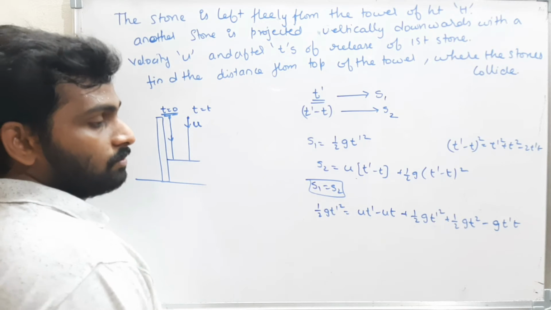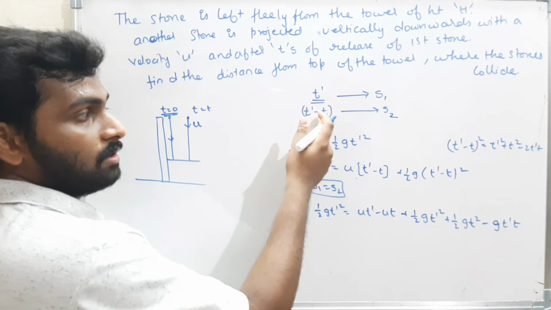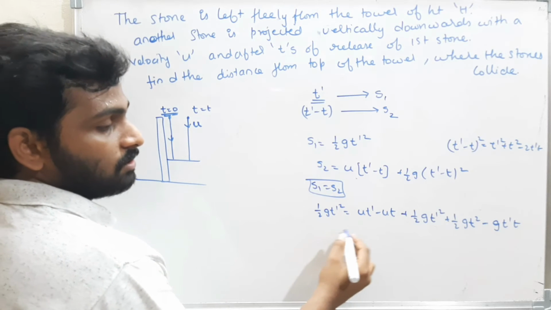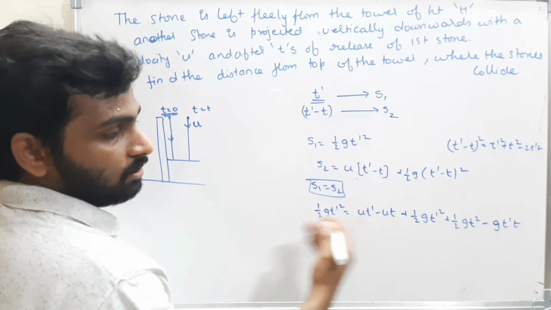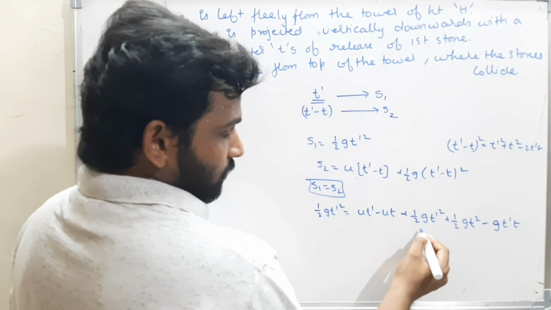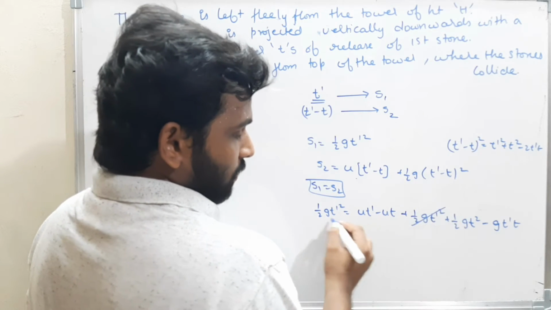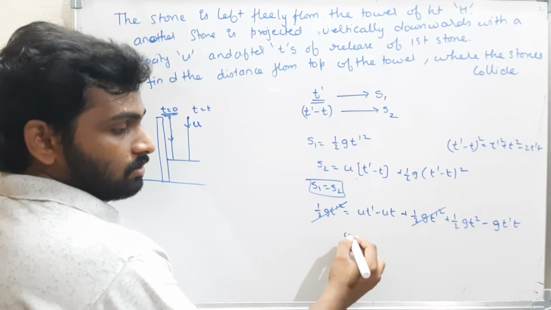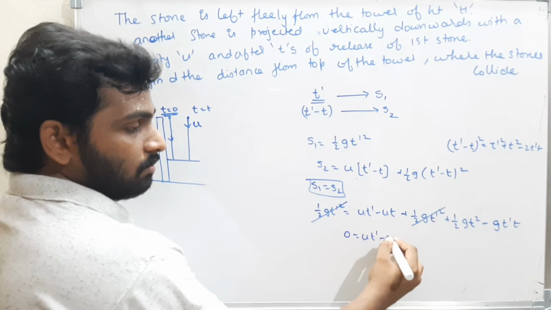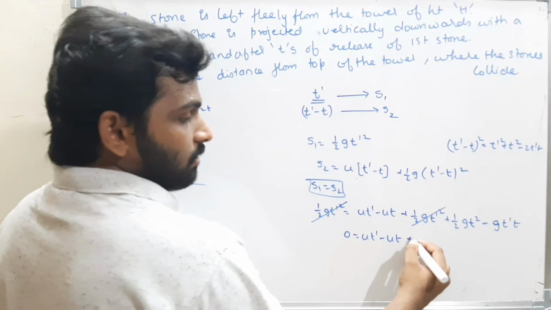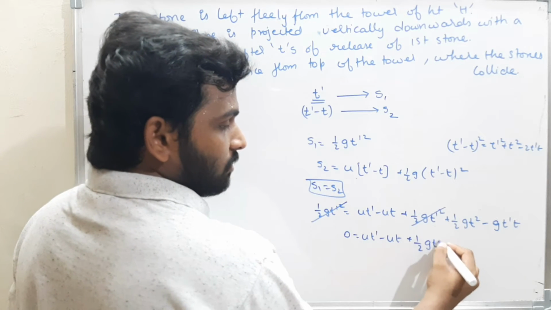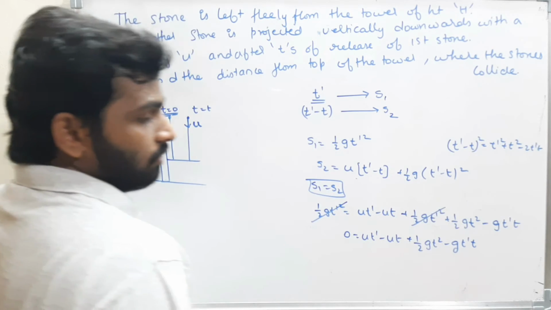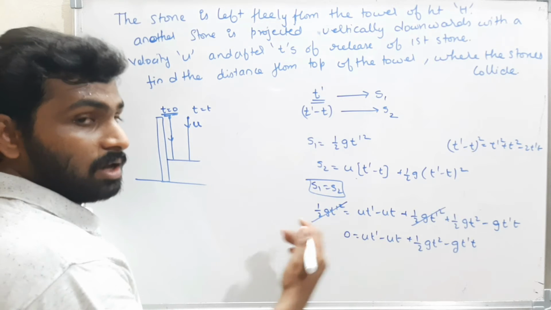Therefore, find the value of t dash. Equate it. What will you get? Half g t dash square, half g t dash square cancelled off. Now 0 is equal to u t dash minus u t plus half g t square minus g t dash t. Now I am taking t dash common.